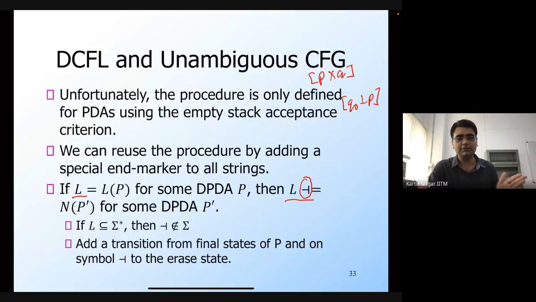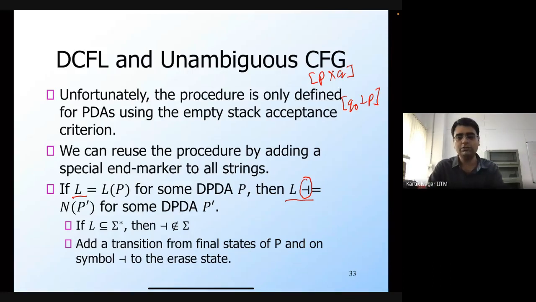Now if you consider the language of this DPDA P prime, you can see that first of all, it is actually a DPDA, and it's basically going to accept exactly those strings which were accepted by the original DPDA P, but appended by this end marker symbol at the end.